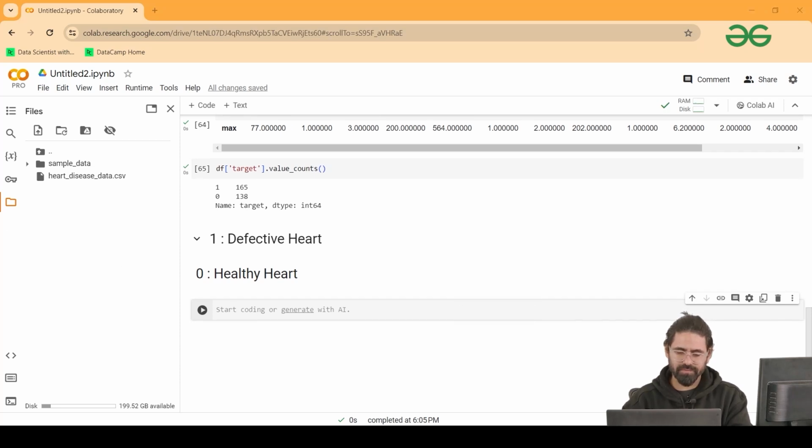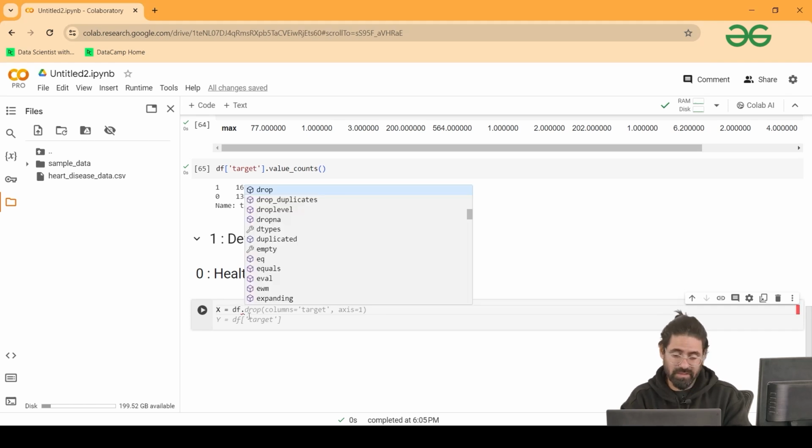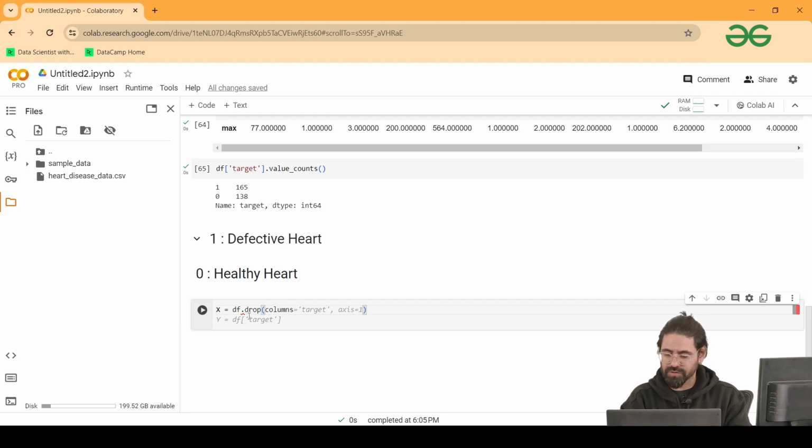Now I should take my data set differently, that is, dependent and independent columns separately. The target column is the dependent column, y, so I'm just going to take that off from x.